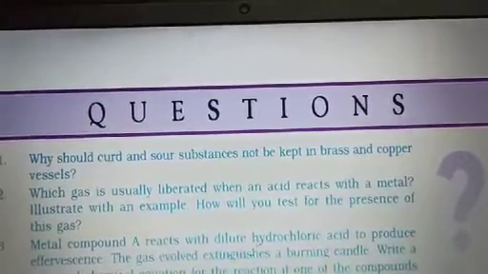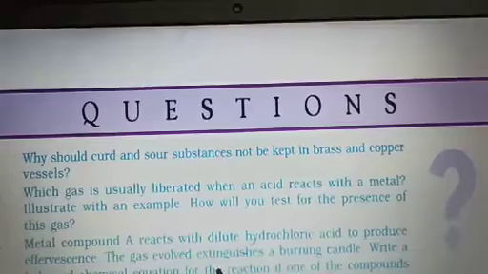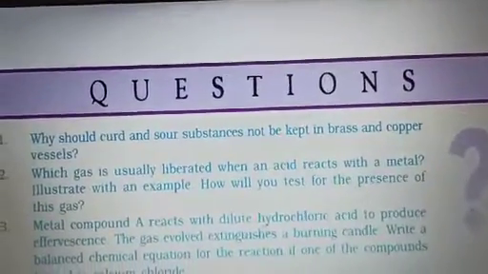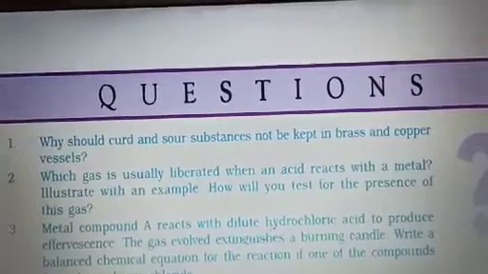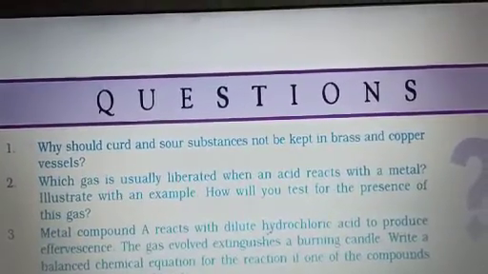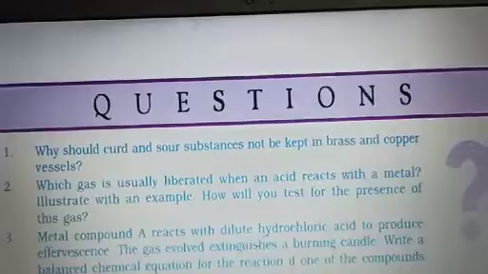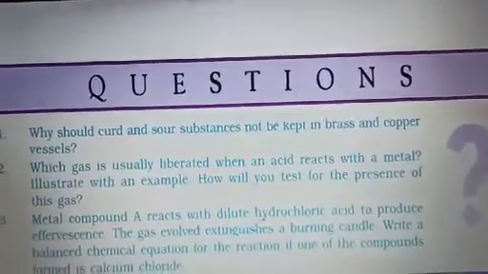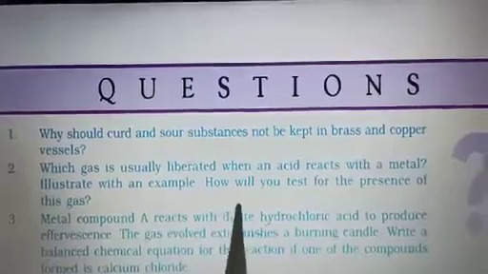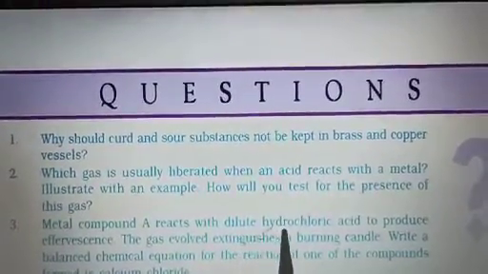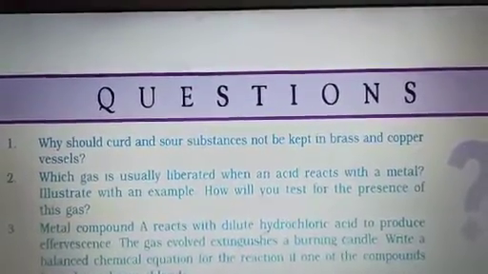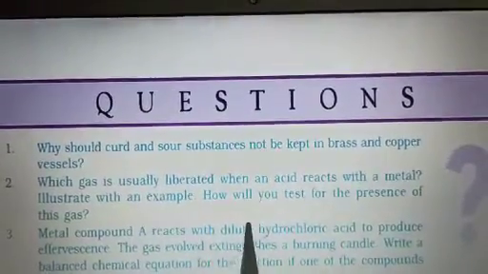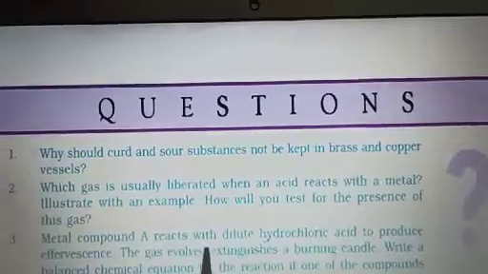Write a balanced chemical equation for the reaction if one of the compounds formed is calcium chloride. Here the compound name is given, calcium chloride. So you have to match the compound with this calcium chloride. You have done the reactions that when metal carbonate or metal bicarbonate reacts with acid, it forms carbon dioxide, water and salt. Because the salt name is given, that is calcium chloride, and carbon dioxide you already know, it should be a metal carbonate. Which metal carbonate?